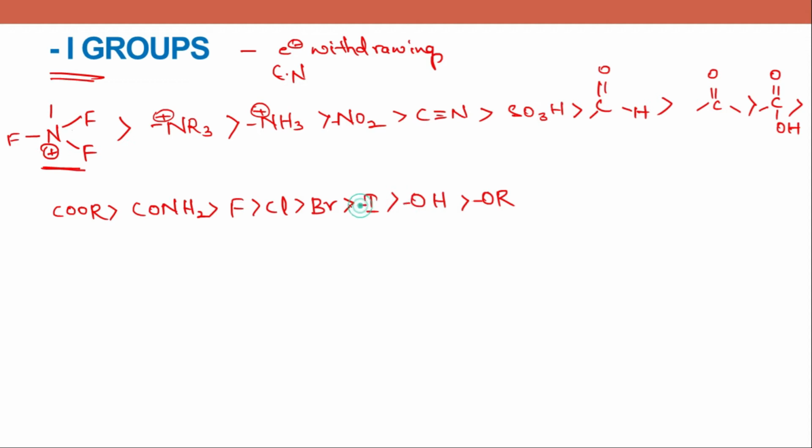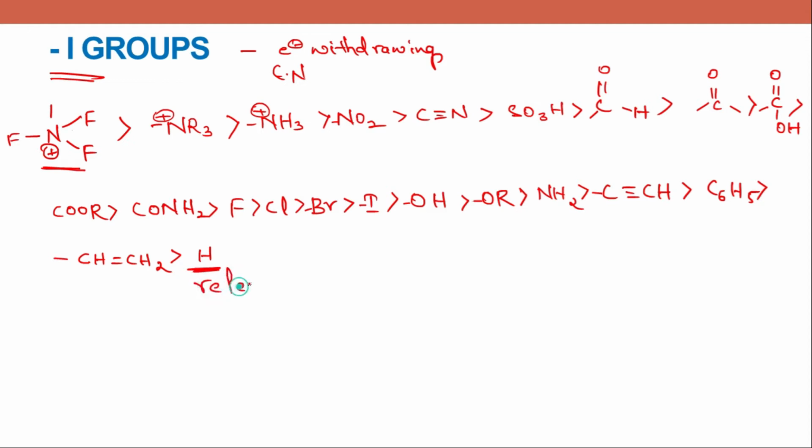And then amine, and then acetylenic group. Okay, and then comes the phenyl group, and then vinyl group. So H over here is a reference. This is the reference between minus I and plus I groups.